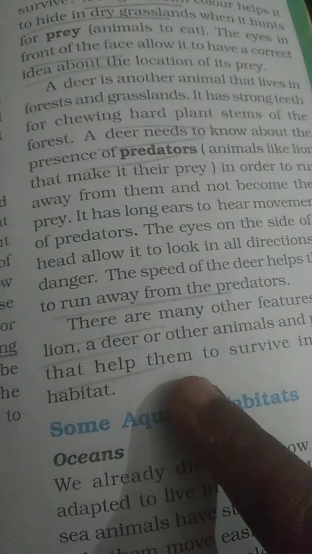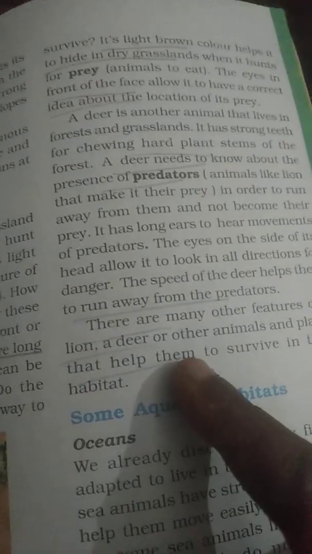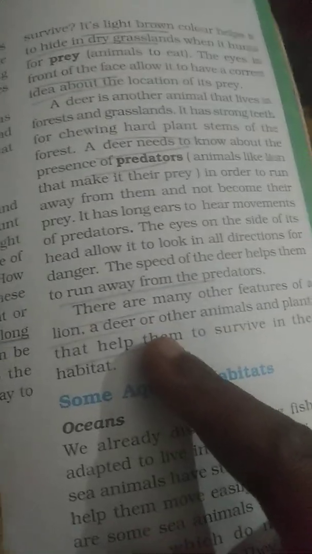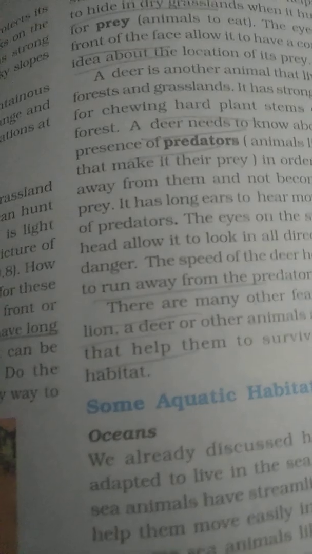Okay, so we completed up to here. What you want to do is just read the pages from 83 about terrestrial things, then desert plants, then mountain region plants and animals. So we finished up to here. Read up to here 2-3 times. After that I will give some questions from this area. Okay children, thank you.